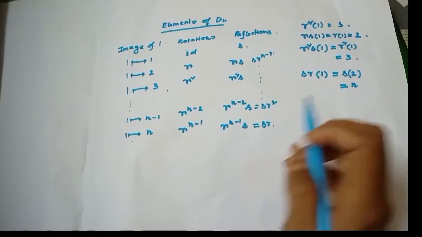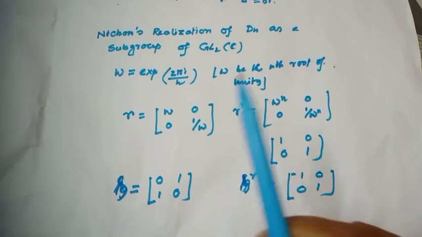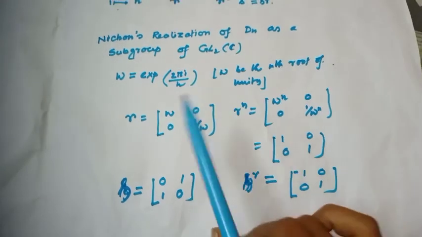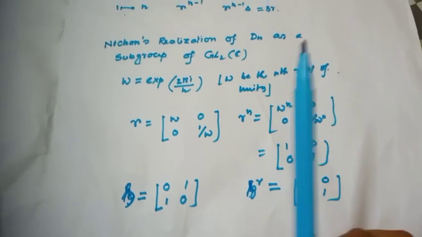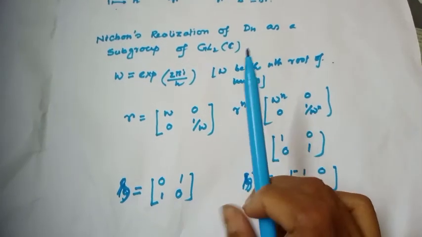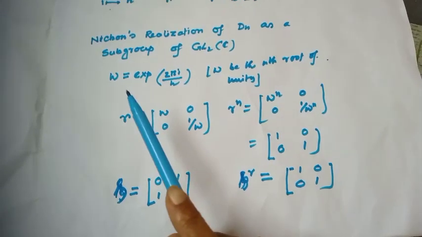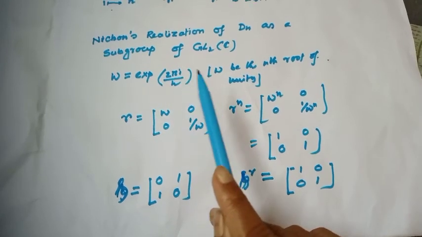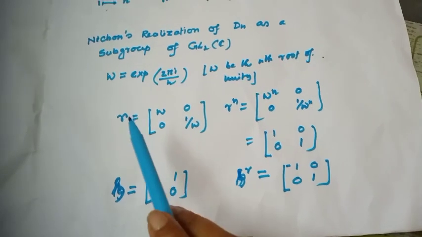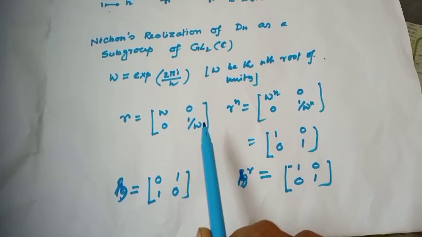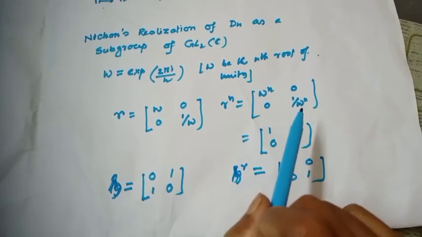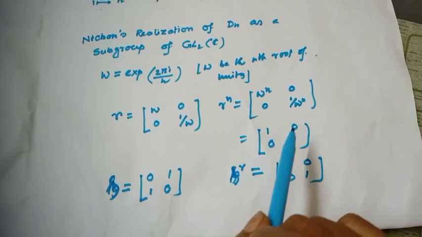Okay? Well. Now, the matrix realization of Dn as a subgroup of GL2C. We all of us know what is GL2C. GL2C is the 2 cross 2 matrices with non-zero determinant and the entries are complex. Here omega equal to exp 2 pi i over n, where omega is the nth root of unity and r is the rotation, omega 0 0 1 over omega. Then r to the power n equal to omega to the power n 0 0 1 over omega to the power n, which is equal to 1 0 0 1.